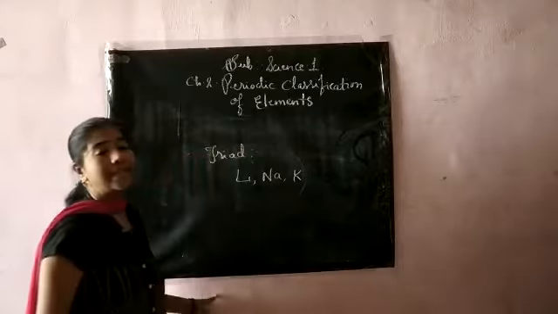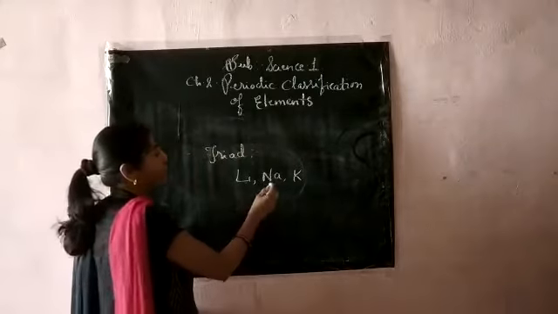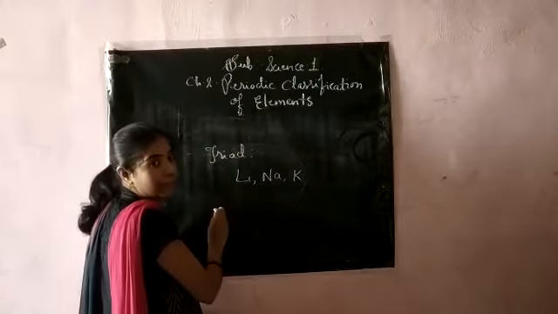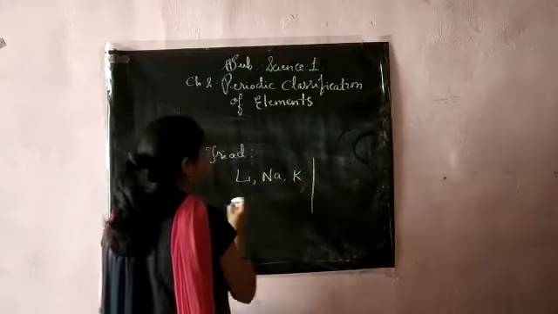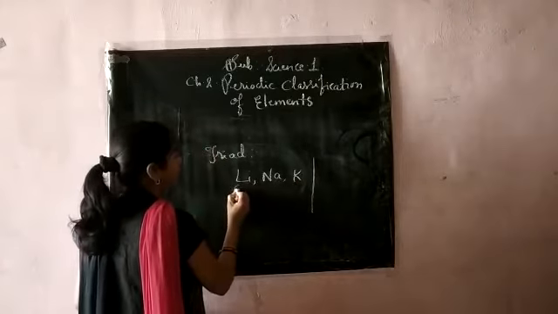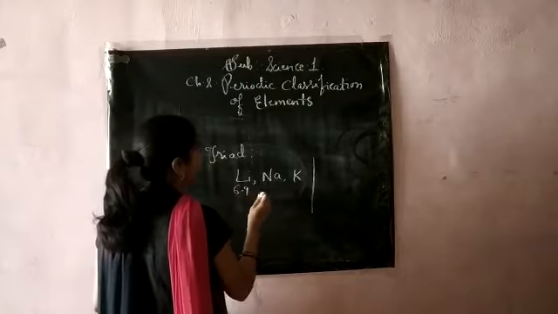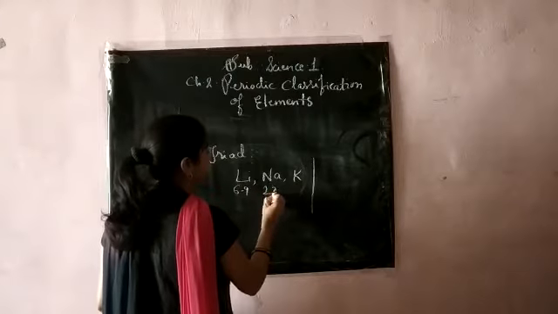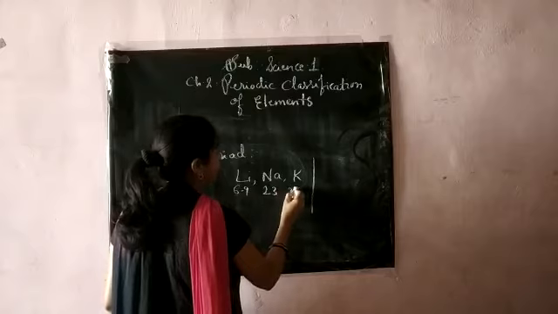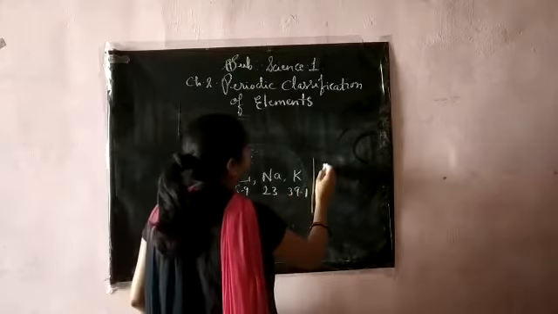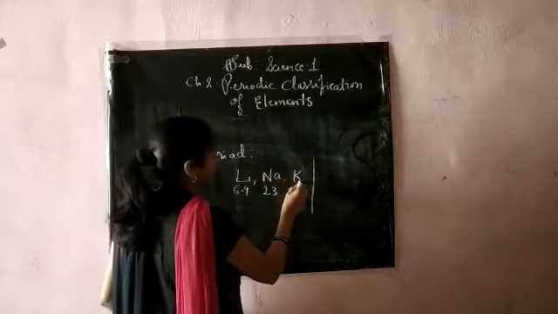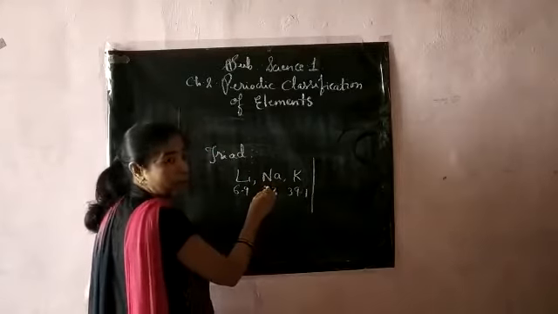He found that the atomic weight of the middle element is the arithmetic mean of the atomic weights of the first and the third element. The atomic weight of lithium is 6.9, that of sodium is 23 and potassium is 39.1. When he found the arithmetic mean of lithium and potassium, he got the atomic weight of sodium.